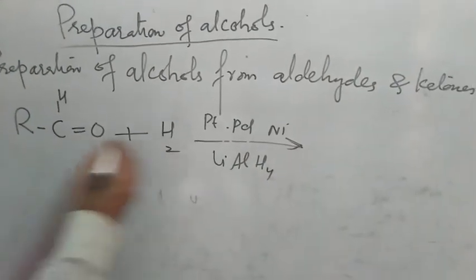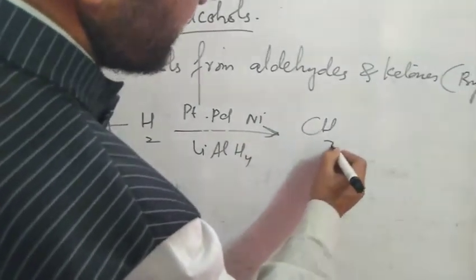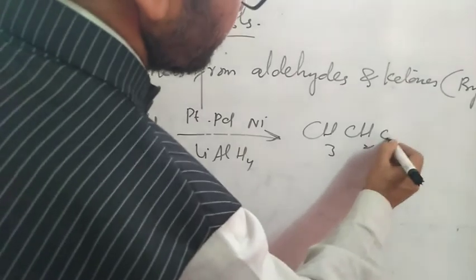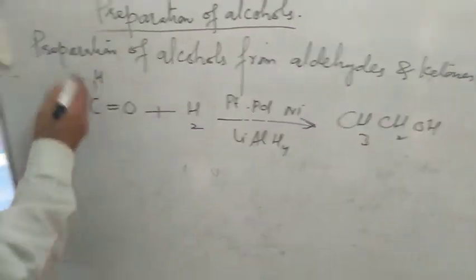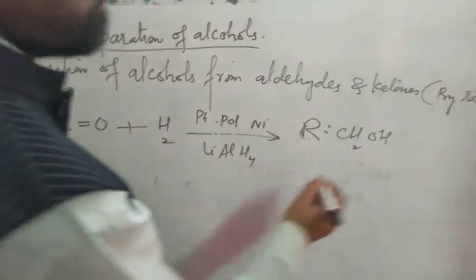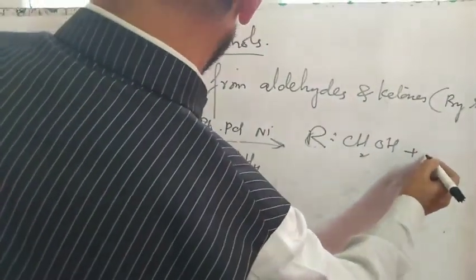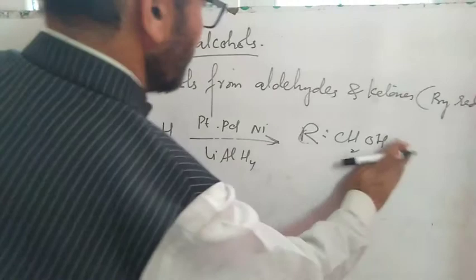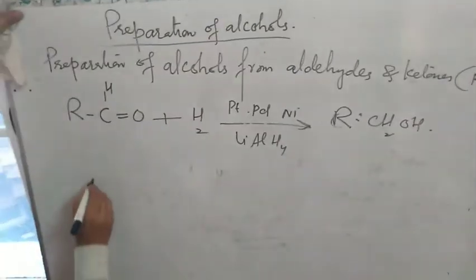It will give CH3CH2OH. It will give ethyl alcohol. समझे ना आप? It gives the alcohol. For example, here I will write it.